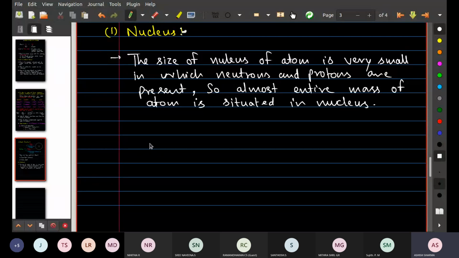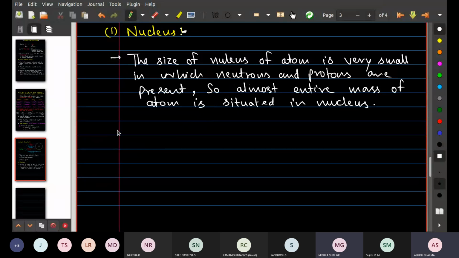Okay, so as I told you just now, protons and neutrons are situated inside the nucleus, which covers almost the entire mass of the atom. You know that the protons and neutrons present in the nucleus are collectively known as nucleons.